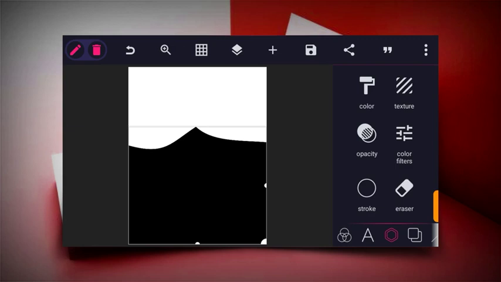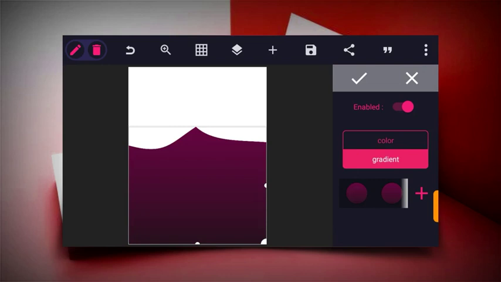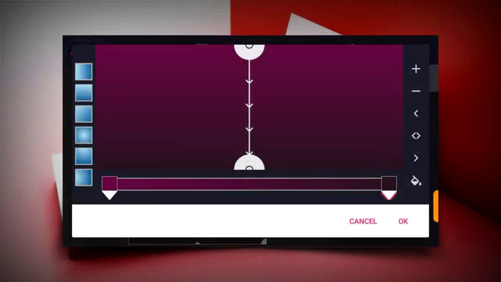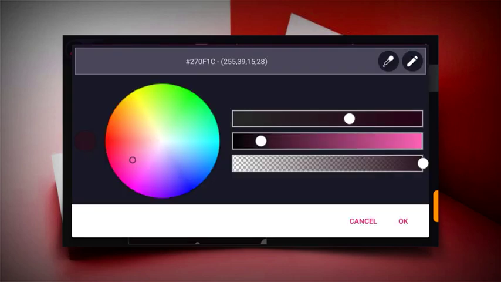So all you have to do now is to copy the color code I use and then input it in your design. I'll just show you how to do that. So click on color and enable this, and then click on gradient. The initial color I used is this, and to get this color you need to click on this plus icon without clicking any color. Just click on this plus icon and then you see a black color here. Then just click on this and then click on this, erase whatever you see here and replace it with these numbers and letters.